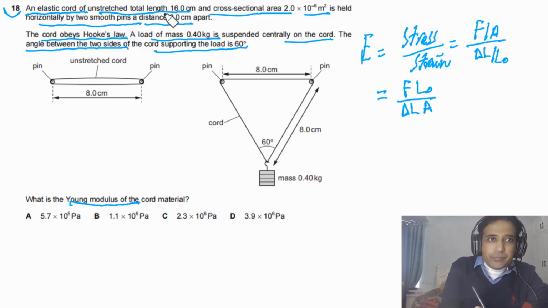For this question, we have the value of L naught, the original length of the string, given to us. A is given to us, so this is the cross-sectional area we have here.